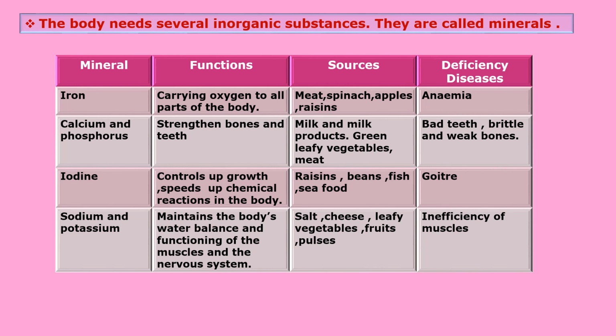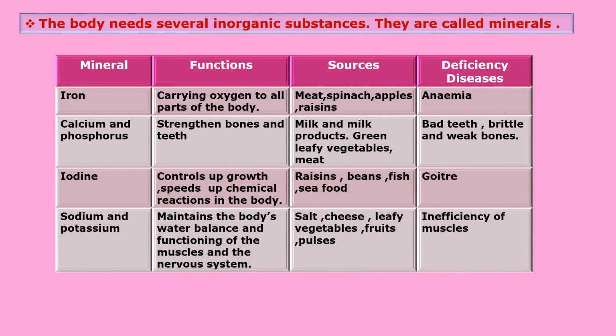Sources of iodine are raisins, beans, fish, seafood, etc. Now due to iodine deficiency there is a disease, that is goiter. So what is meant by goiter? A swelling of the neck resulting from the enlargement of the thyroid gland. Due to the enlargement, the thyroid gland becomes large, and due to that this disease occurs, that is goiter.